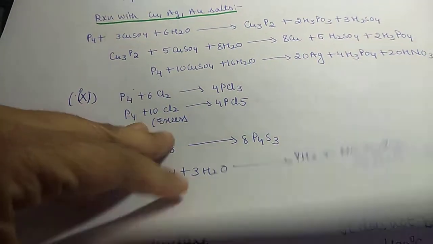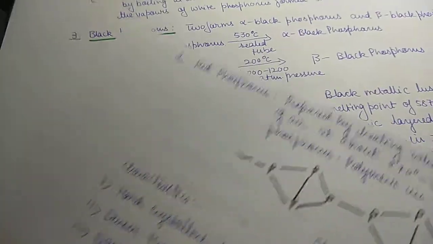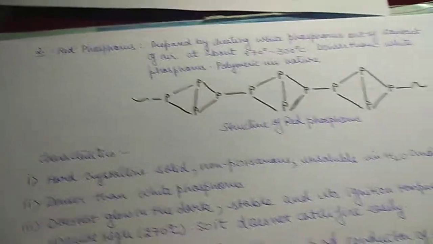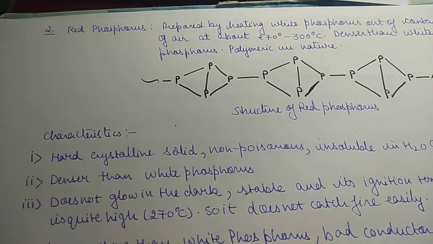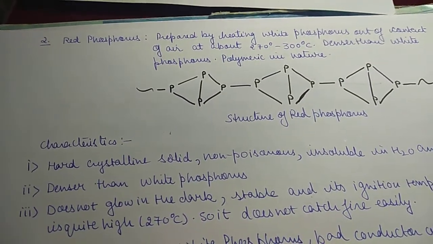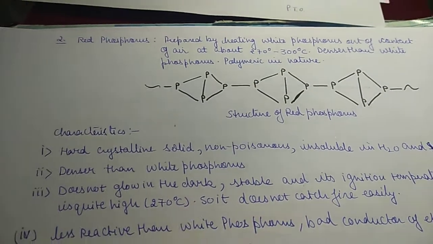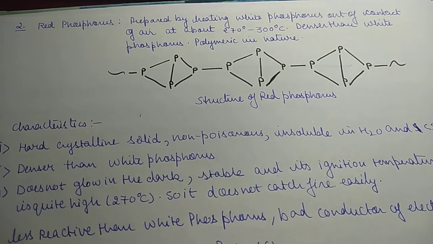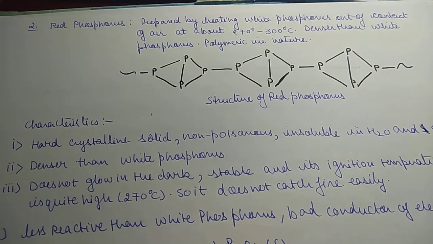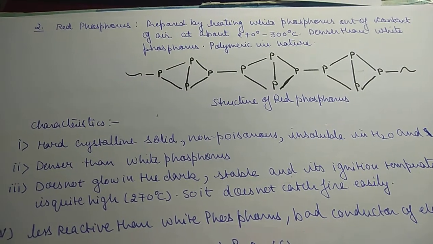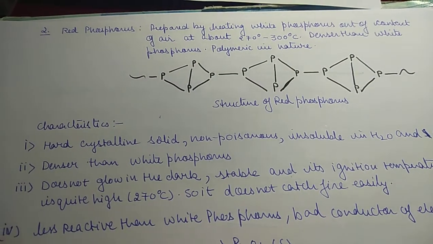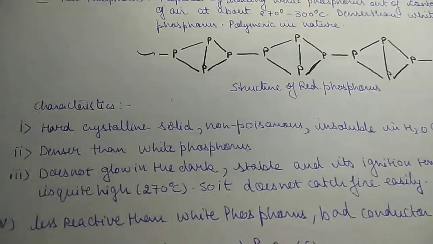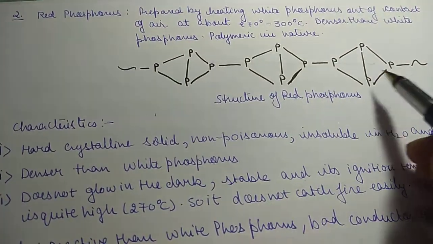Next we have red phosphorus. See, this is the structure of red phosphorus. It is prepared by heating white phosphorus out of contact with air at about 270 to 300 degrees Celsius. It is denser than white phosphorus and polymeric in nature. You can see the P-P-P bonds here.